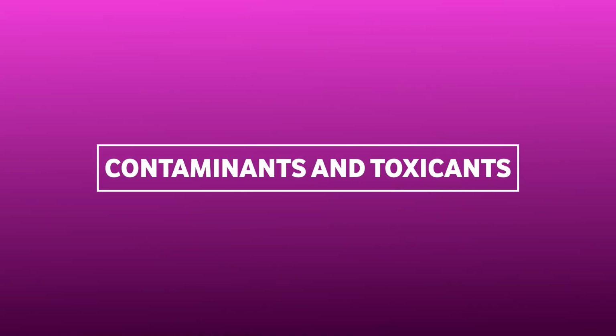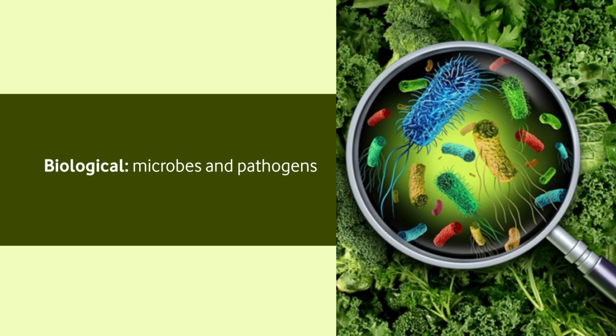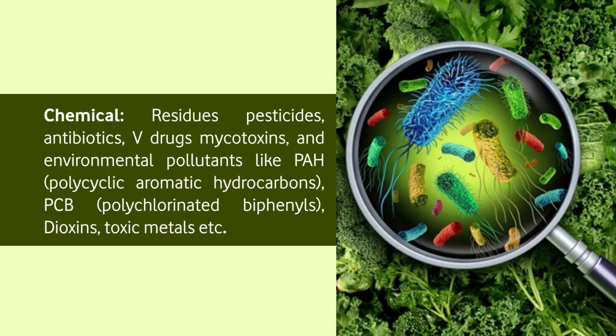Contaminants and toxicants of what type? For example, biological, microbes and pathogens and mycotoxins. Mycotoxin is one which is of biological origin. Chemicals: residue pesticides, antibiotics, veterinary drugs, environmental pollutants like polycyclic aromatic hydrocarbons, polychlorinated biphenyls and dioxin, toxic metals like lead, mercury, arsenic. So for all these kinds of trace elements, trace components, we need instruments.